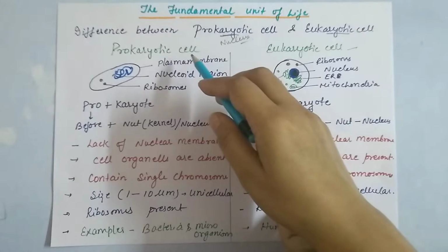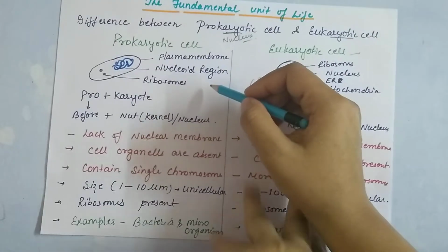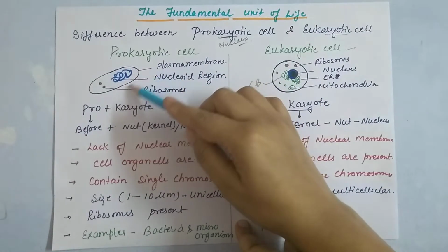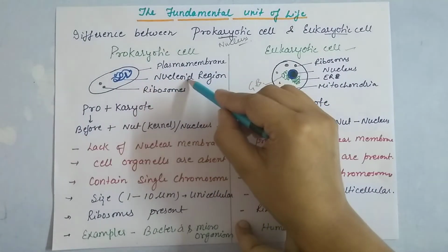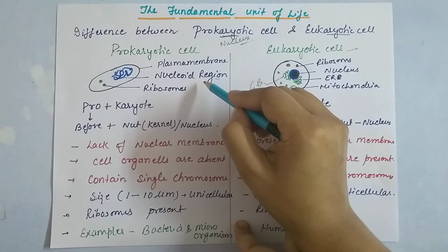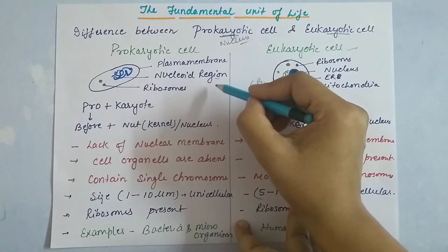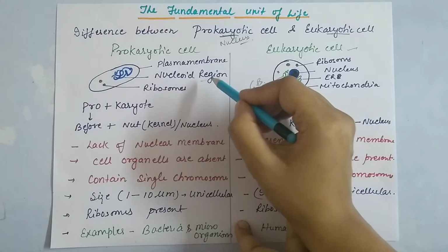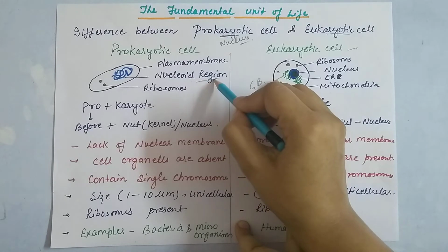But in prokaryotic cells, in contrast to eukaryotic, basically one cell membrane is present and a nucleoid region is present, but you are not able to differentiate which one is the nucleus and which one is the nucleolus. You are not able to define it, and they are not membrane bound.